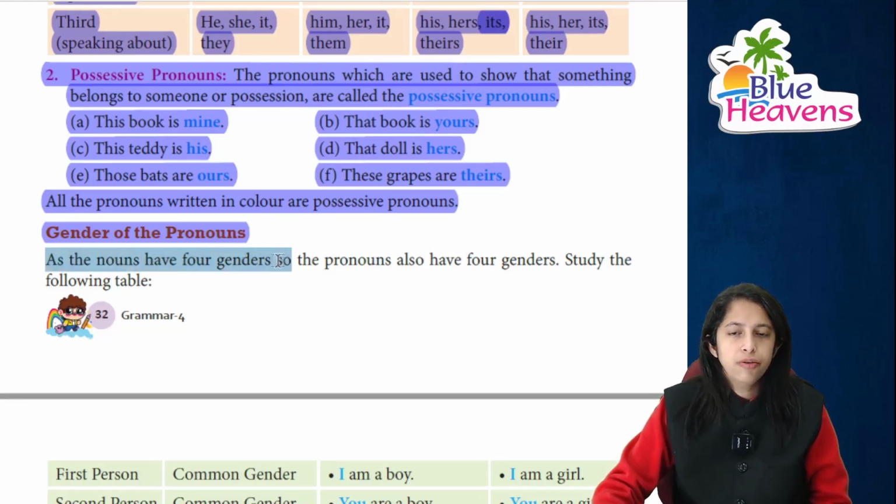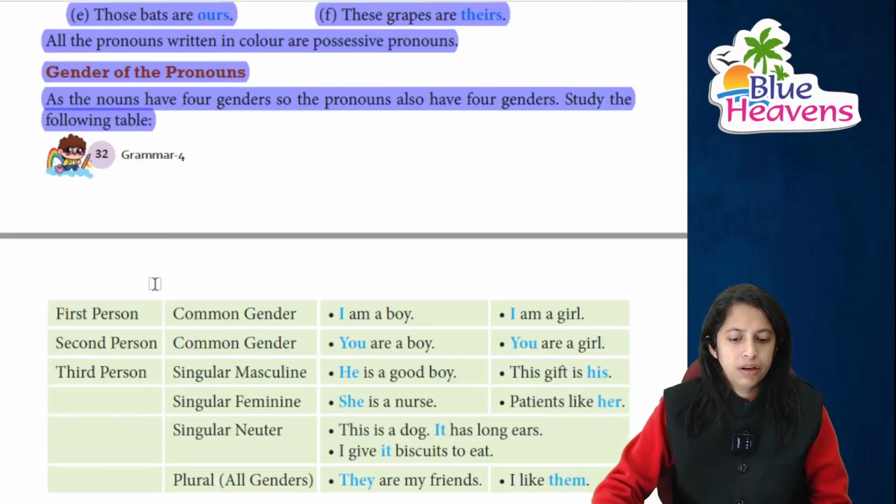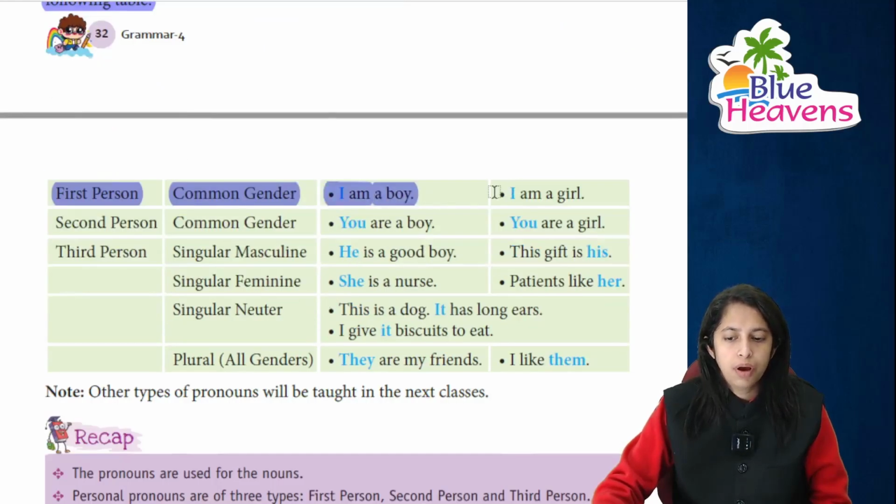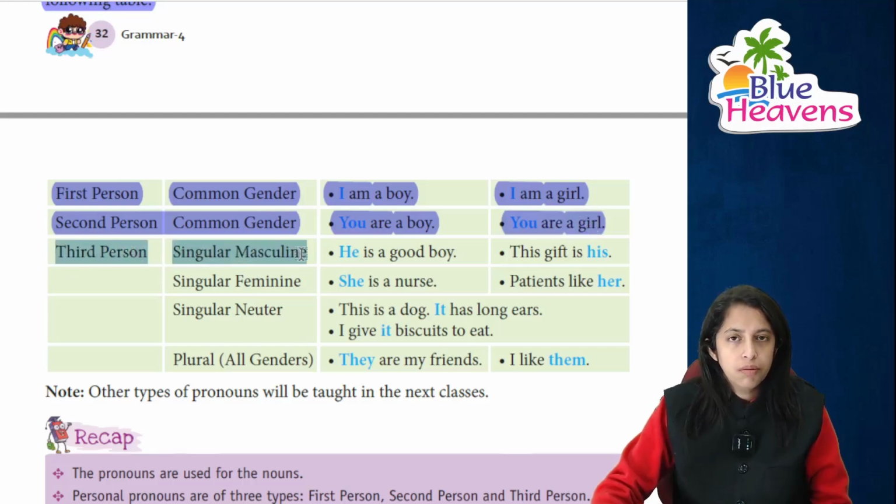As the nouns, they have 4 genders, the pronouns also. So we have 4 genders. We will be studying the following table. The first person, जिसको हम common gender बोलते हैं, जैसे I am a boy and I am a girl. Second person में common gender है again. You are a boy and you are a girl. Third person में it can be singular masculine. That is, he is a good boy and this gift is his.